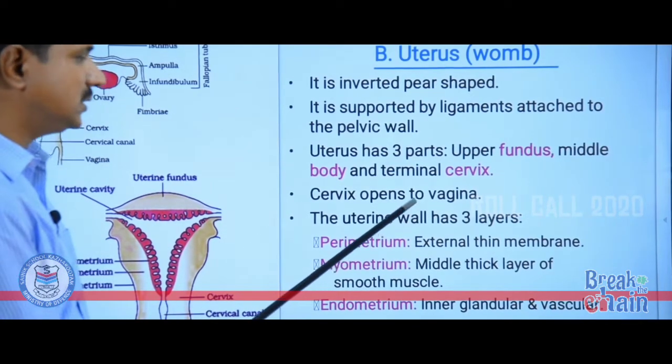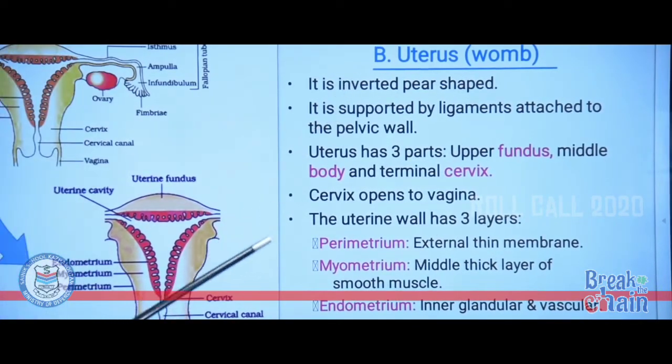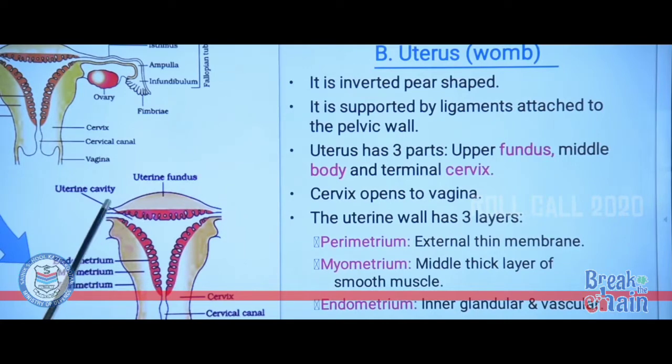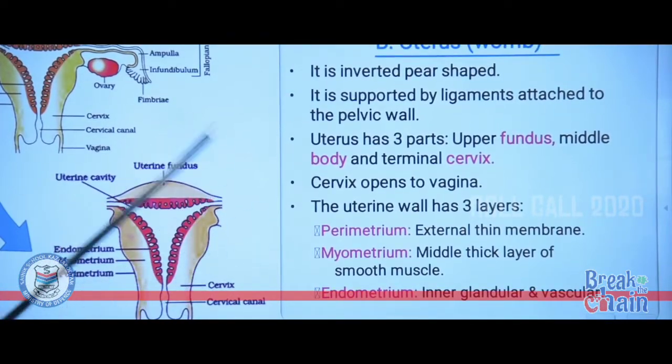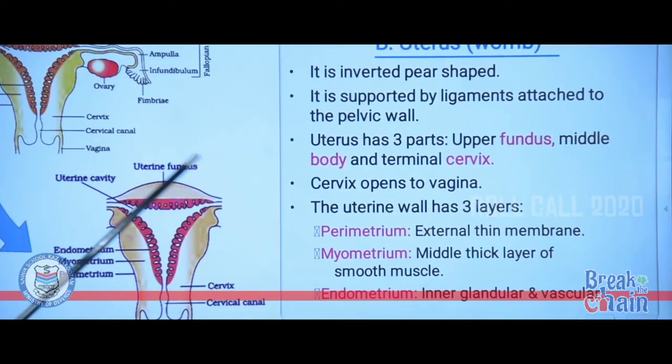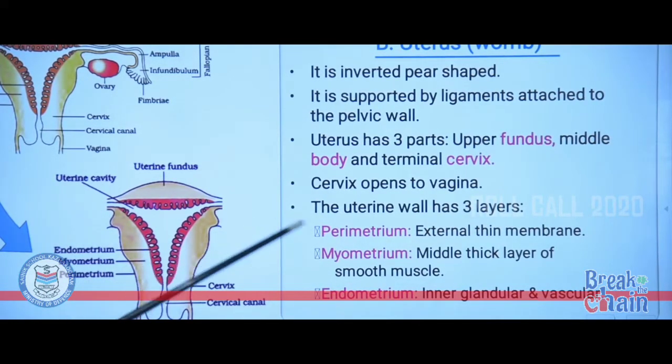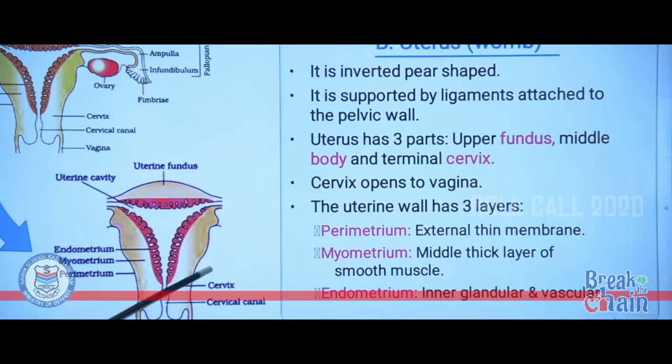Perimetrium is the outermost membrane, thin membrane. Myometrium is a thick layer made up of smooth muscles. We will study about the function of myometrium later. And endometrium, which is glandular and vascular, that means it contains many glands and blood vessels. So, the three wall layers of uterus are outer perimetrium, middle myometrium and inner endometrium.